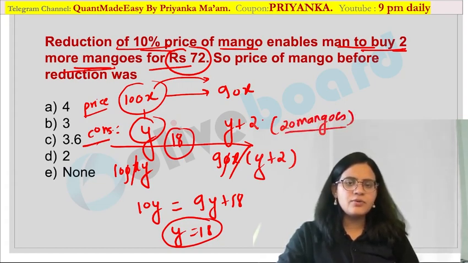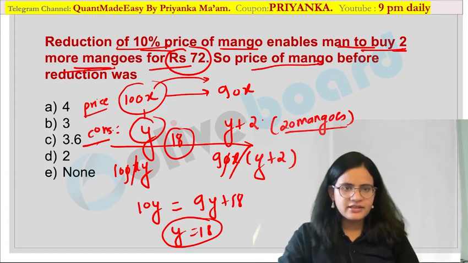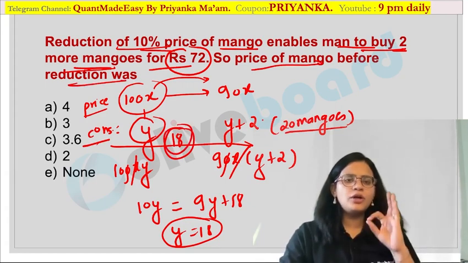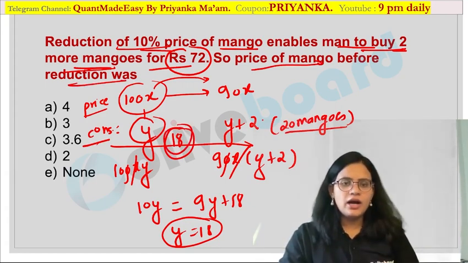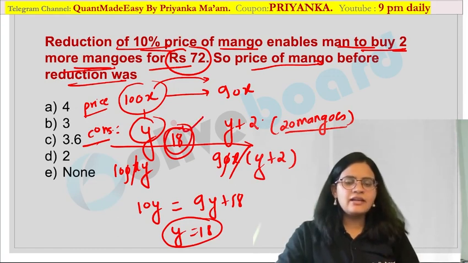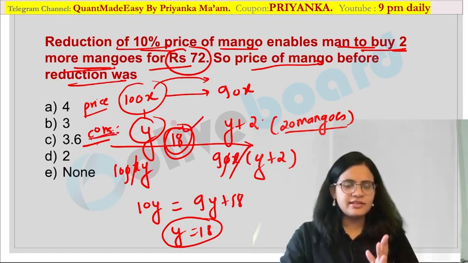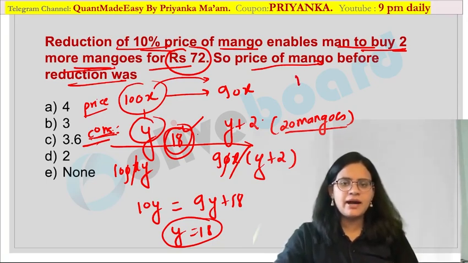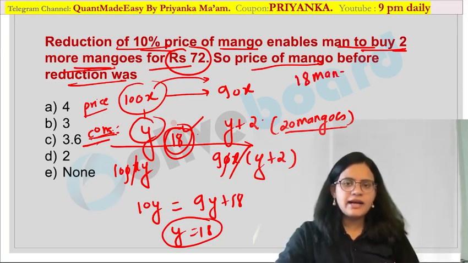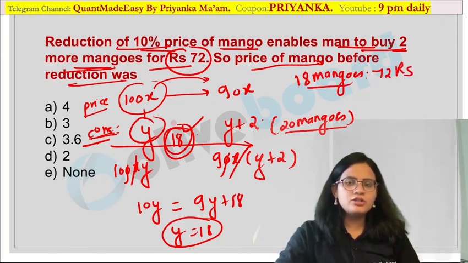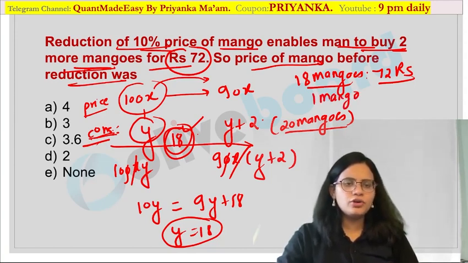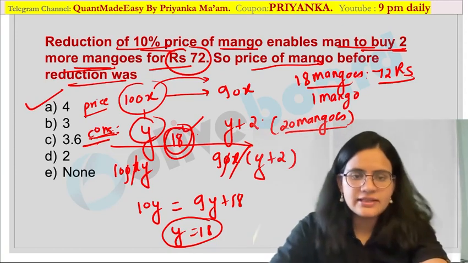Now what is asked in your question? Before reduction, that means in this original case, what was the price of a mango? Are you getting it? Now for these 18, this is consumption. That means how much quantity you are taking over here. So I am taking 18 mangoes in this case. What is the price of these 18 mangoes? That is nothing but 72 rupees. So what would be the price of one mango? If I am talking about one mango, that would be equal to 4 rupees over here. Are you guys getting my point?